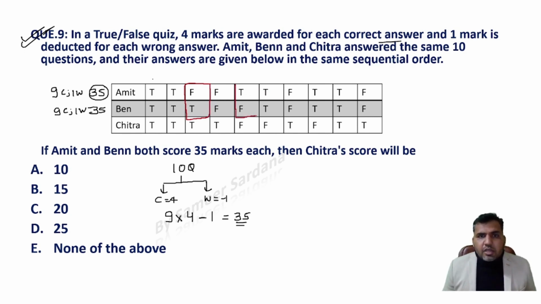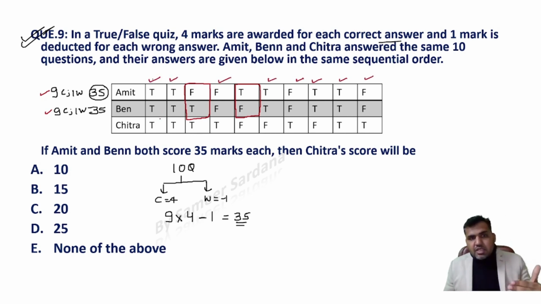These are the only 2 questions where the answers of Amit and Ben are different, right? For the rest of the questions, Amit and Ben's answers are the same. So can I say that if Amit is doing 9 correct questions, Ben is also doing 9 correct questions, but the answers of 2 questions are not matching for Amit and Ben? Can I say the rest of the questions are correct for Amit and Ben? These are the correct answers for Amit and Ben.